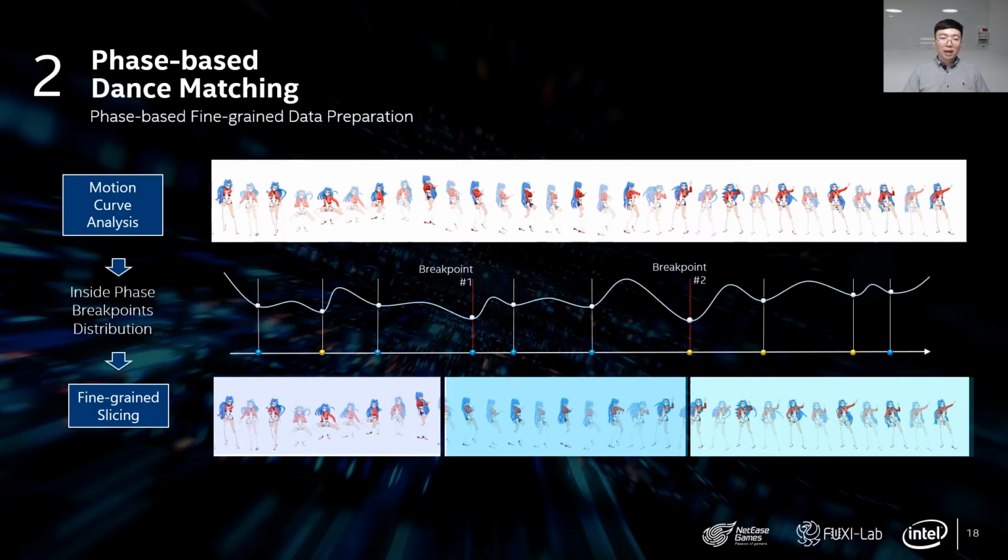Besides the position and speed of joints being similar enough at the transition between clips, the extra constraint we added is called phase. The concept of phase comes from the observation that most modern dances are consonant, which means that dance movements can be grouped into sections of 8 music beats and form a repetitive pattern. The phase of a small motion clip is the relative position within the cycle it lies in.